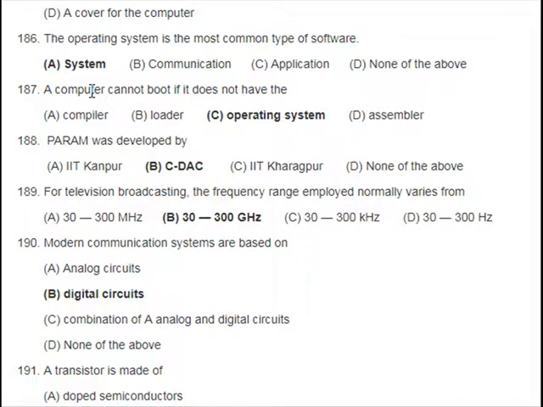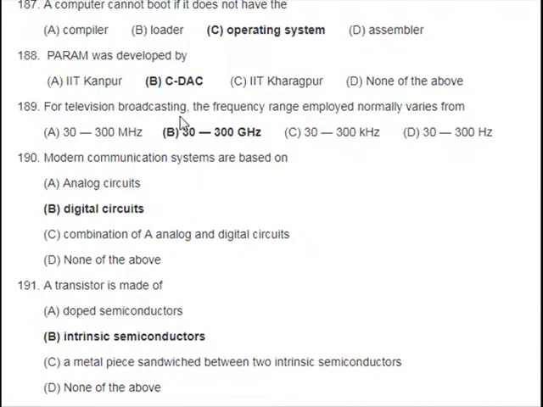187. The computer cannot boot if it does not have the: A. Compiler, B. Loader, C. Operating system, D. Assembler. 188. PARAM was developed by: A. IIT Kanpur, B. CDAC, C. IIT Roorkee, D. None of the above. 189.